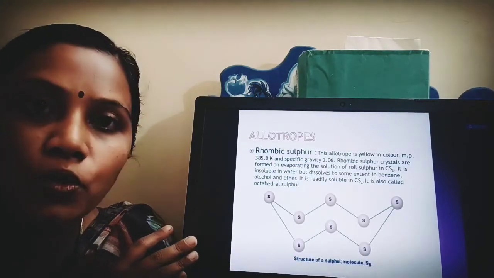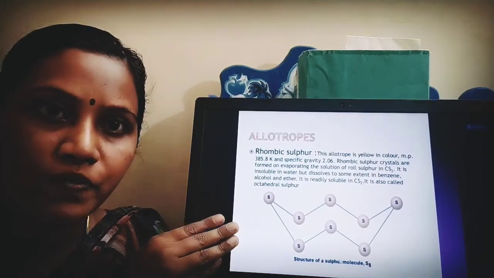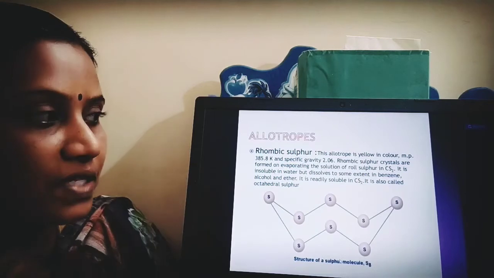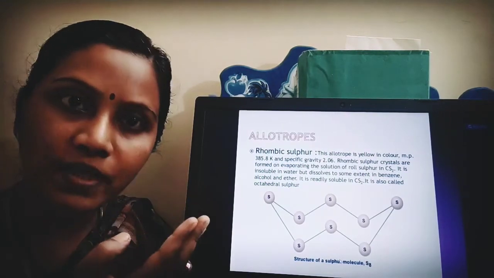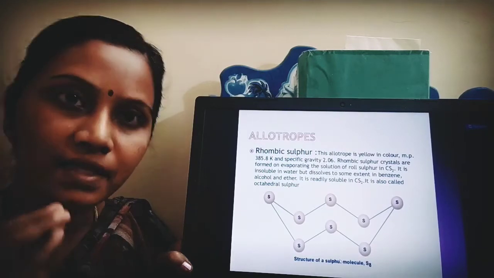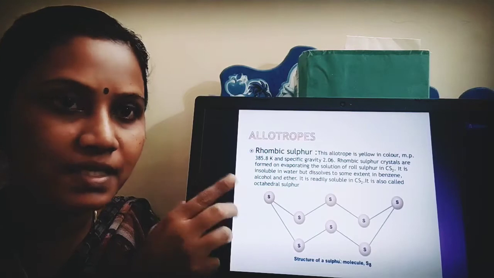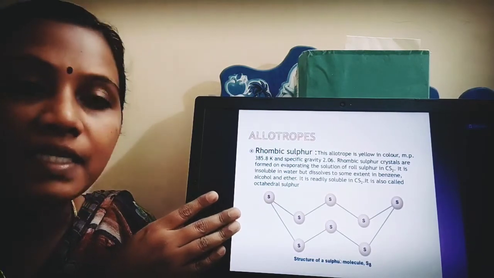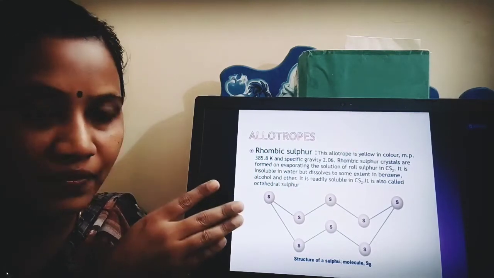Moving to the allotropic forms of sulfur. The first form of allotrope of sulfur which we are going to see is rhombic sulfur. Your rhombic sulfur is otherwise called octahedral sulfur. Now see, this allotropic form of sulfur is yellow in color. It has a specific boiling point and a specific gravity.